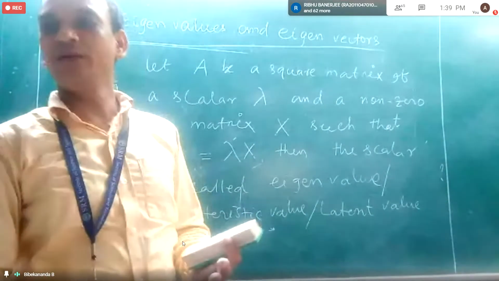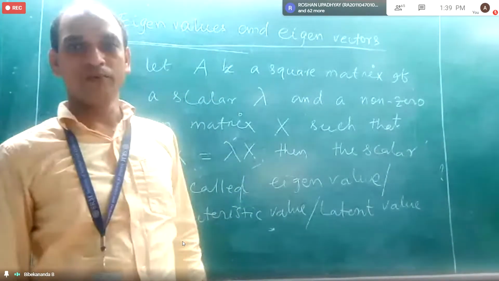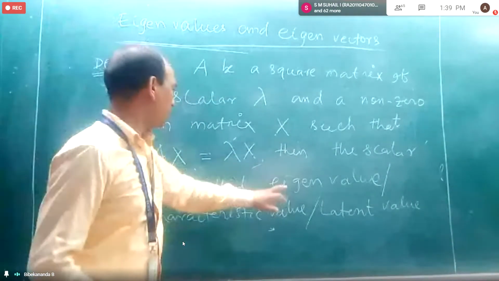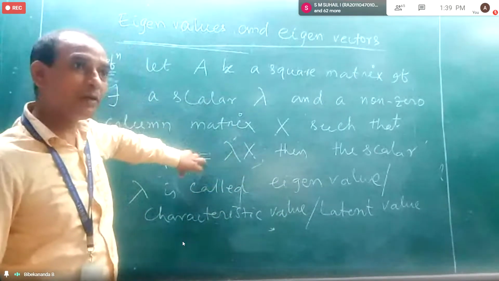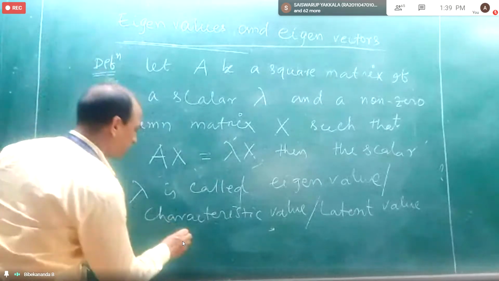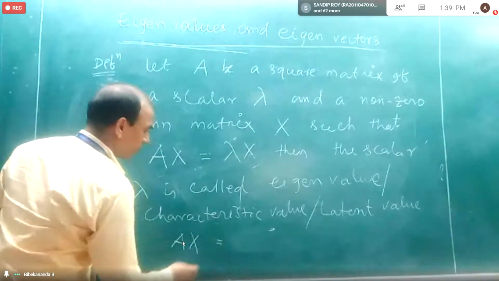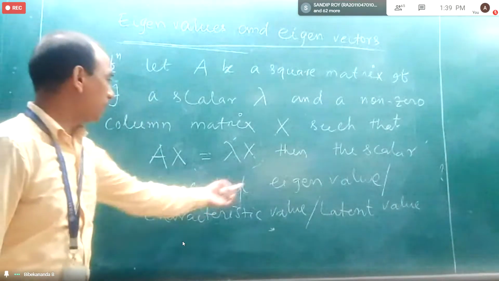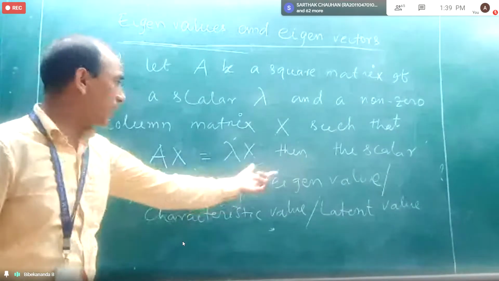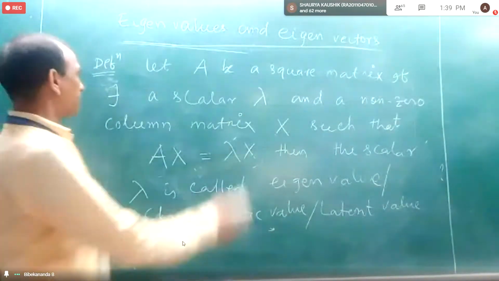Characteristic value is equivalent to eigenvalue is equivalent to latent value. So if this happens, suppose I multiply X with A, just write this one, then I will explain it.